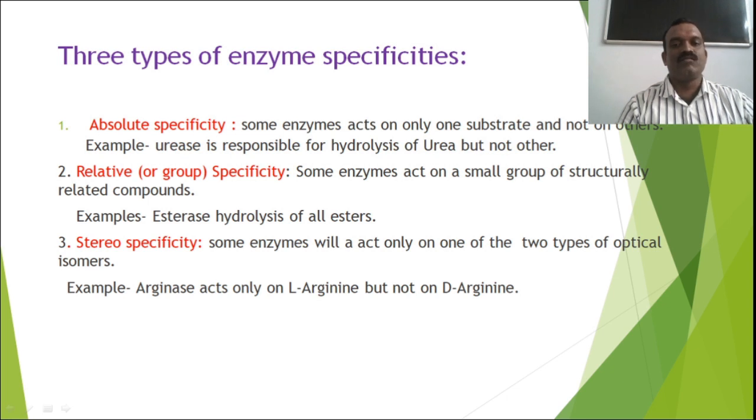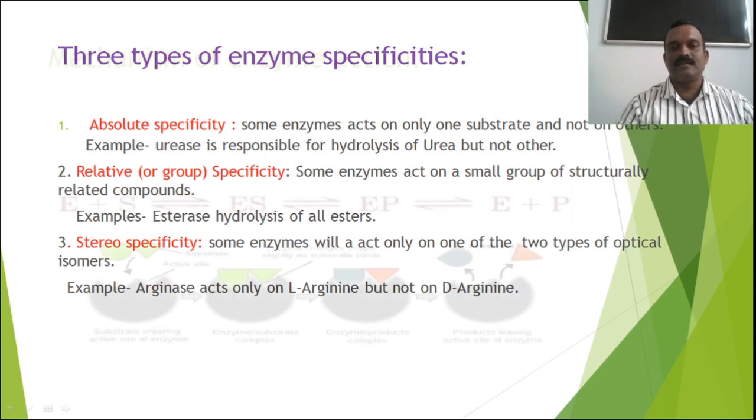Relative specificity. Some enzymes act on small group of structurally related compounds. Example, esterase is an enzyme which is responsible for hydrolysis of all types of esters. Stereo specificity. Some enzymes will act only on one of the 2 types of optical isomers. For example, arginase acts only on L-arginine but not on D-arginine.